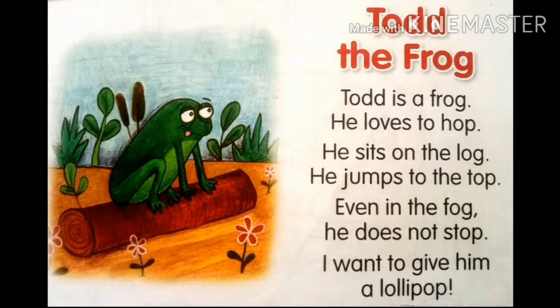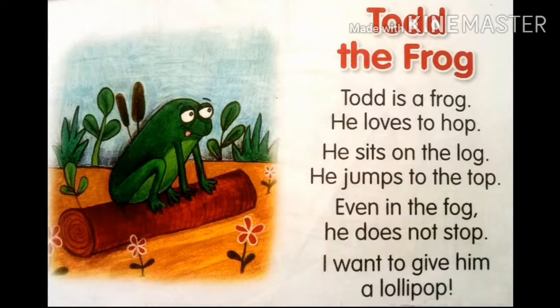So everywhere you can see the rhyming words that rhyme with og and op. So here in this poem, we can find the rhyming words of og and op. Just underline all the rhyming words of og and op.